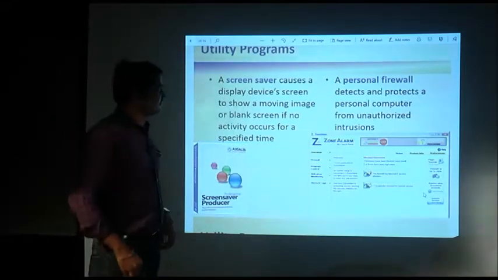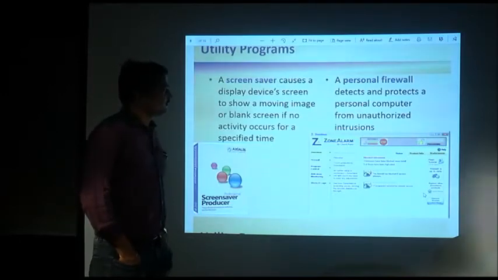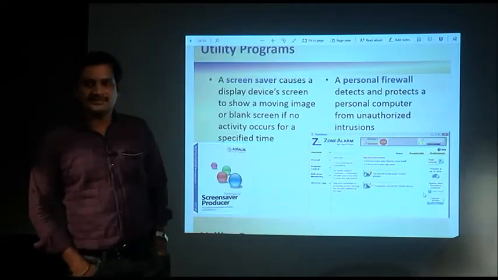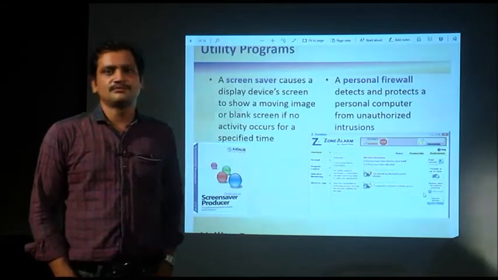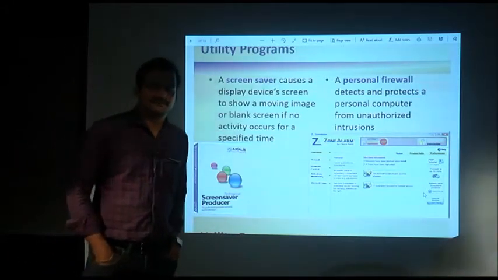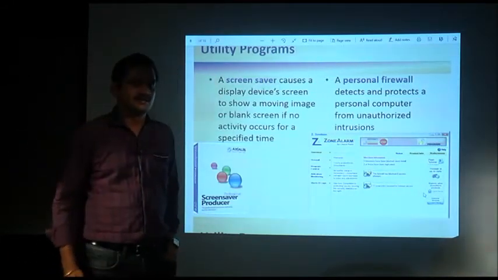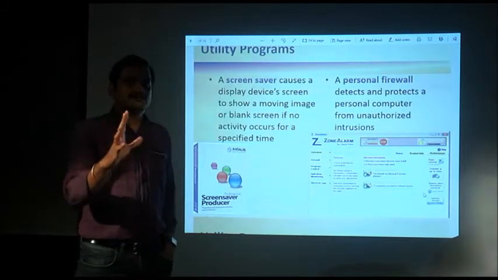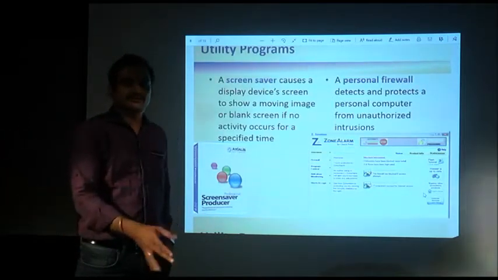Then personal firewall. What is a firewall? A firewall is a program that detects and protects personal computers from unauthorized access. Now, what kind of unauthorized access is this? I told you about the screensaver. Screensaver means somebody is physically coming to your place and using your system.